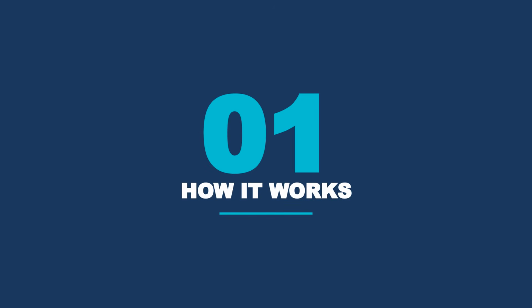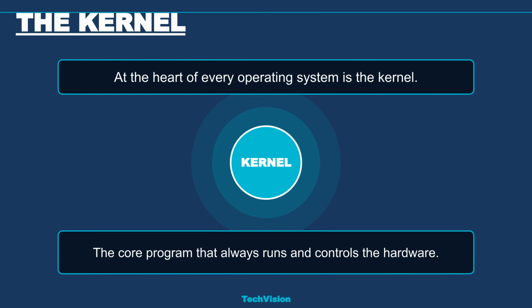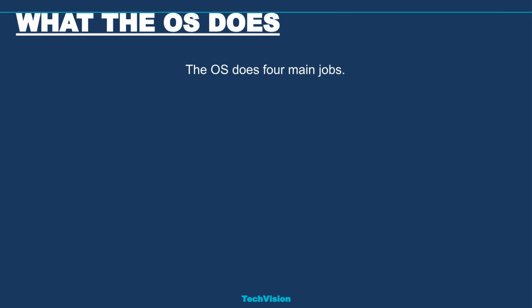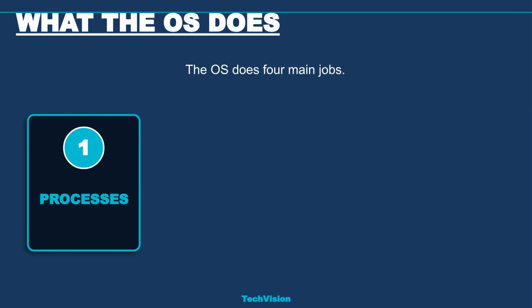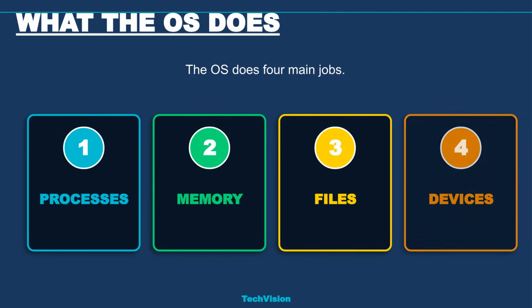We now dive into the details of how the operating system actually works. At the heart of every operating system is the kernel. This is the core program that is always running and directly controls the hardware. The OS has four main jobs. It manages processes, memory, files, and devices.